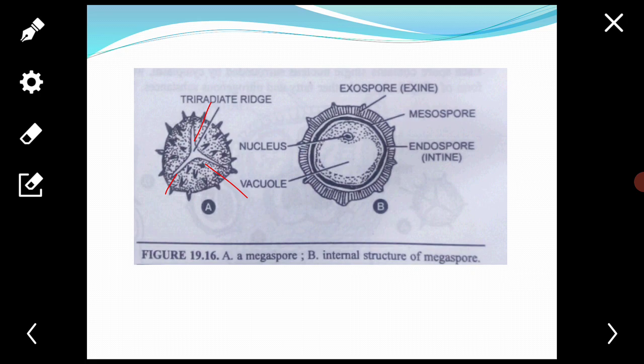contains a nucleus which is surrounded by the cytoplasm, rich in oil and fatty substances, and enclosed by a two-layered thick wall envelope.